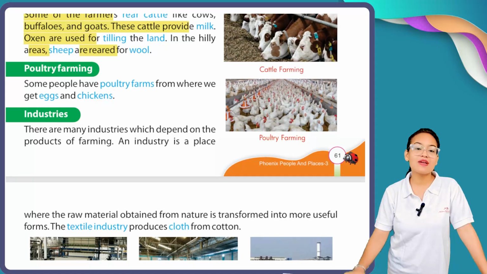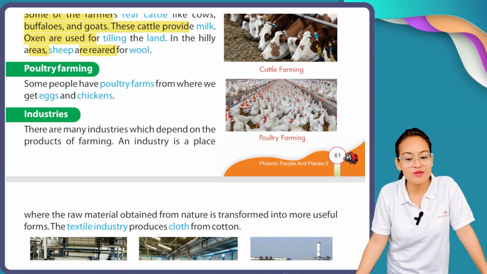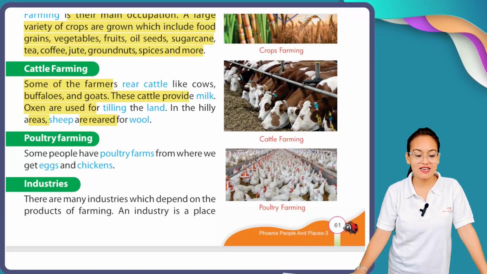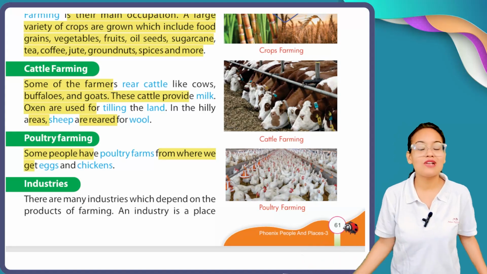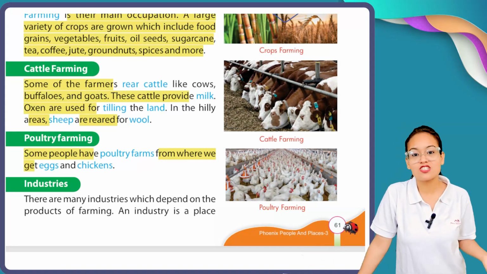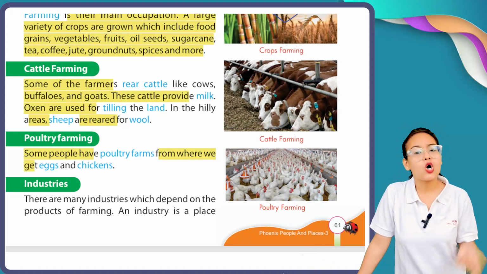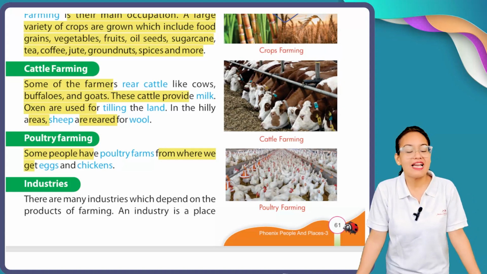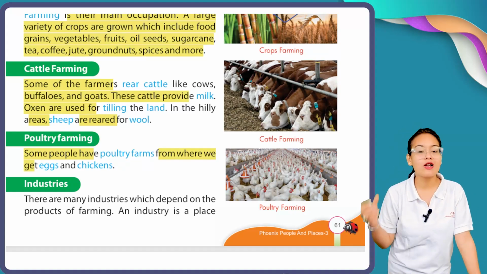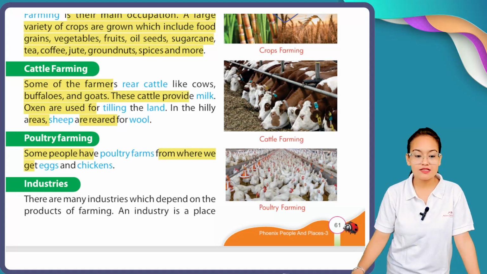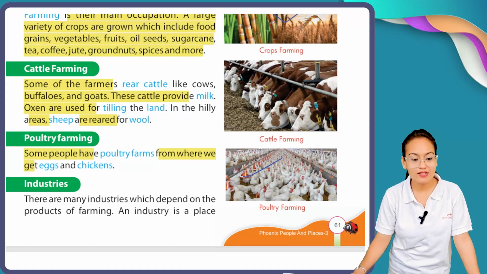After cattle farming, here comes poultry farming. Now what is the meaning of poultry farming? See, some people have poultry farms from where we get eggs and chickens. Some of you love to eat eggs, chicken, meat. All this comes from poultry farming. In poultry farming, basically chickens or hens are reared. Here you can see this is poultry farming, and from poultry farming we get eggs and chicken to eat.